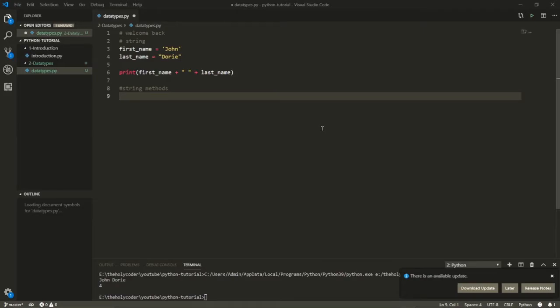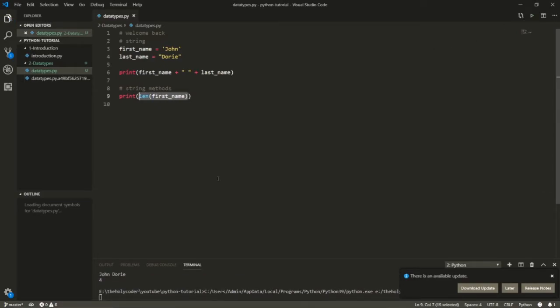Alright, we also got to talk about the string methods. Python gives us a lot of methods to work with strings, and we are going to discuss a few of them here. The first method that I want to discuss is the length method. This method right here, len, is the method. In the argument of this function, you give just a string or an array, which we will discuss later, which are lists. For now, you can just write this, and this will give you the length of your first name. So I play this, and this will give me the length.